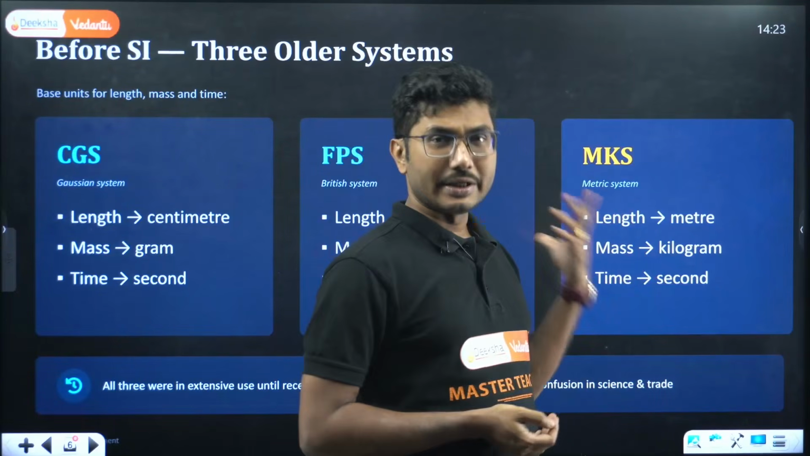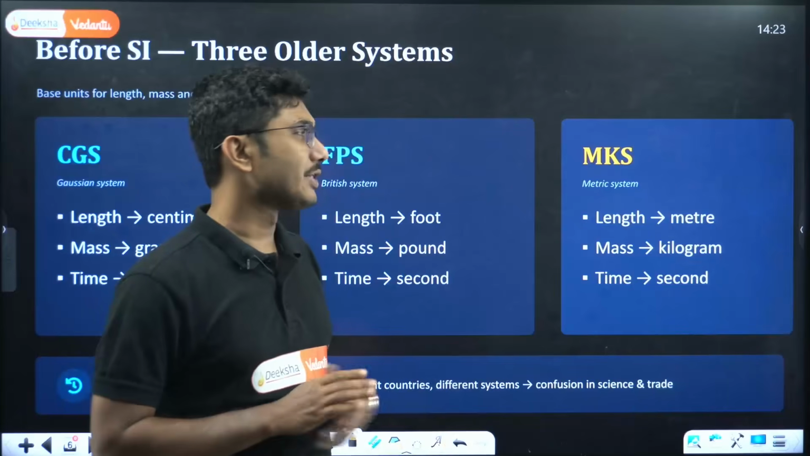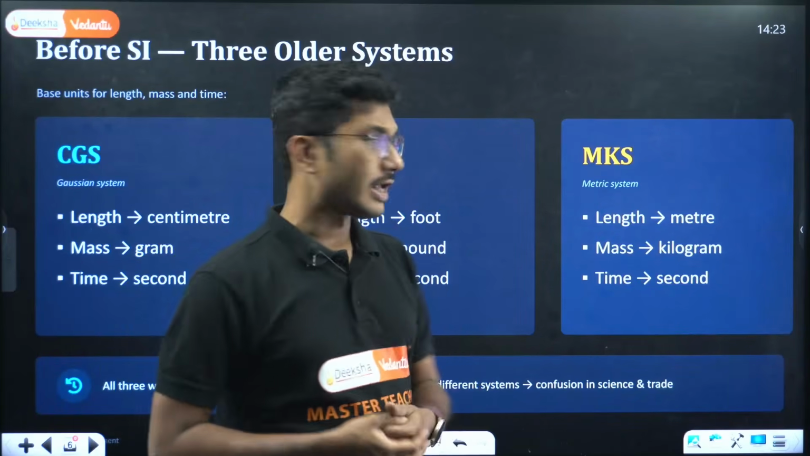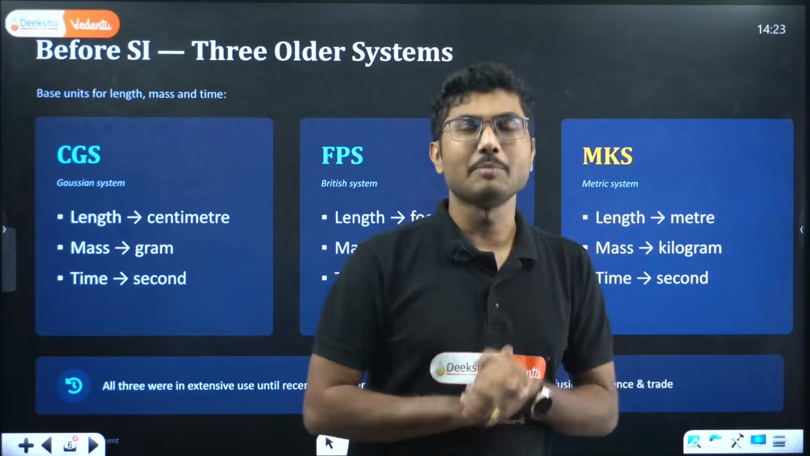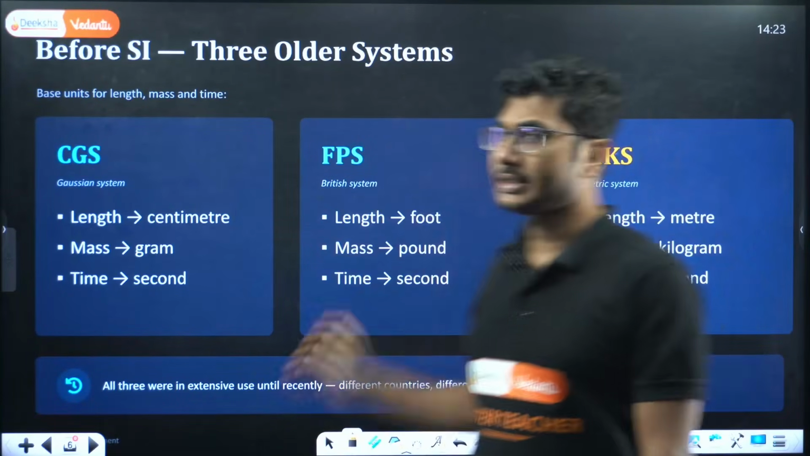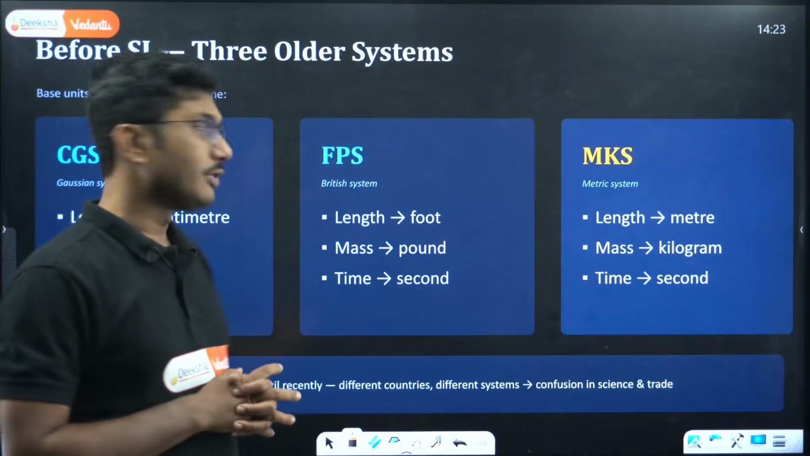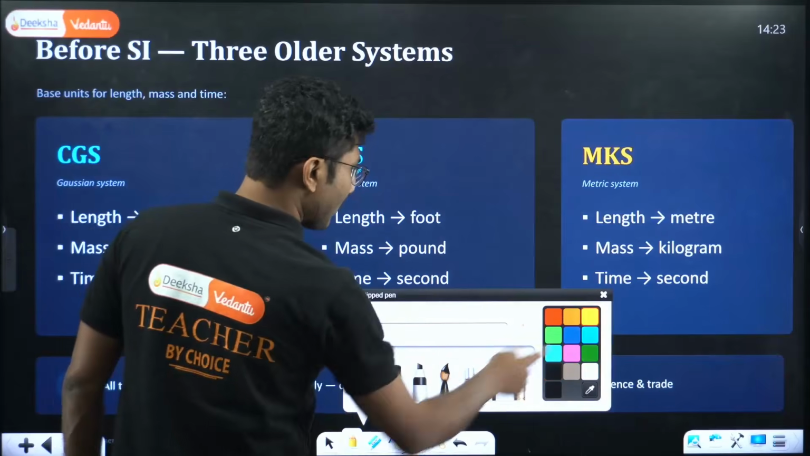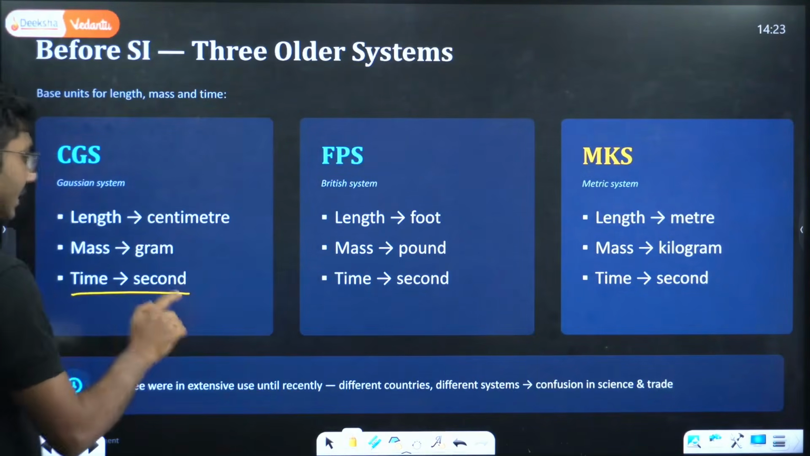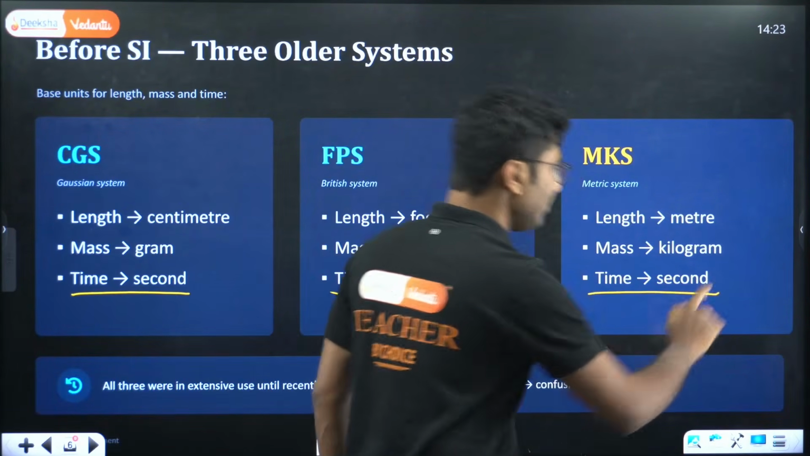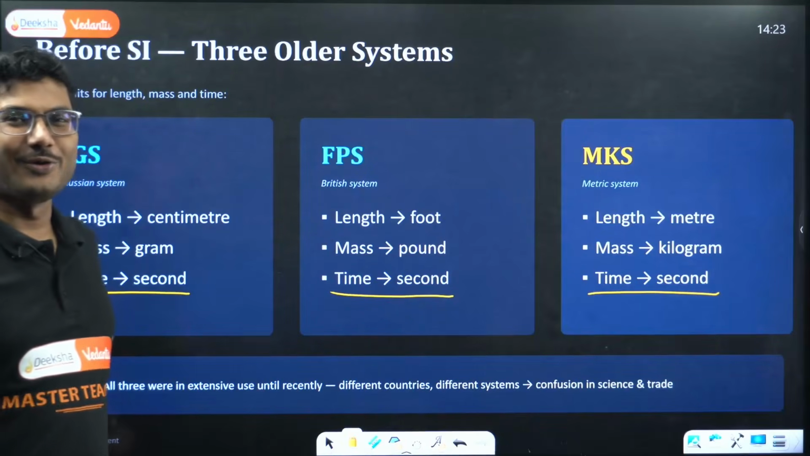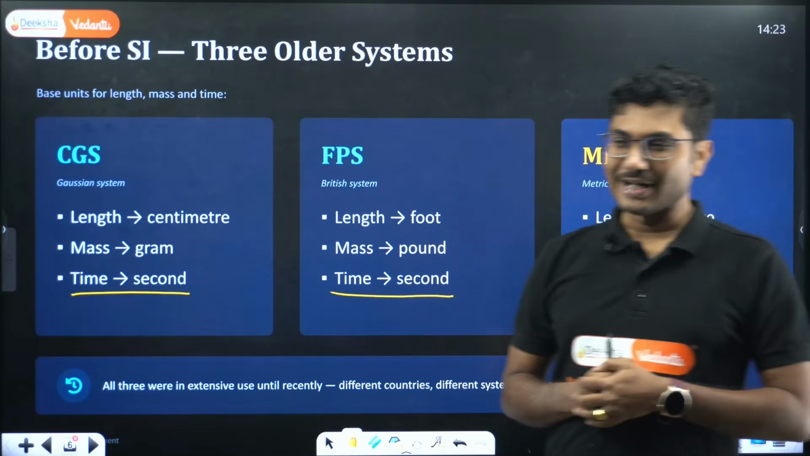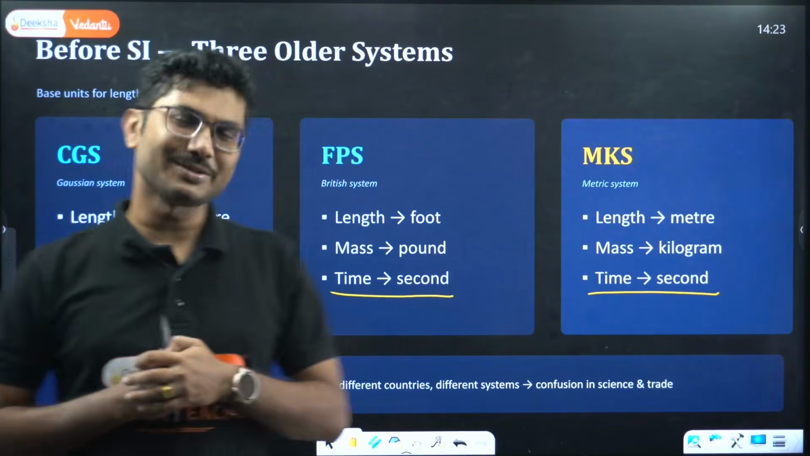Now MKS is a precursor of our modern SI system. Here length is measured in meter, mass in kilograms, and time in second. One important point: be it CGS, FPS or MKS, in all systems of units, you will see that the unit of time is the same. This is second, this is second, this is also second. So time was always the same. There was no doubt that we would measure time in minutes or hours. Basic time is always second.